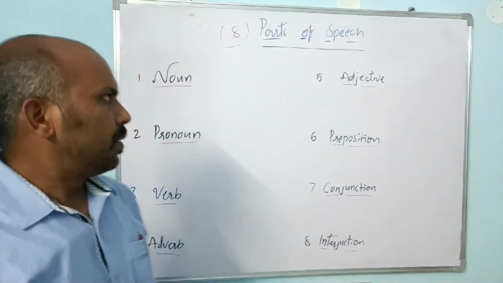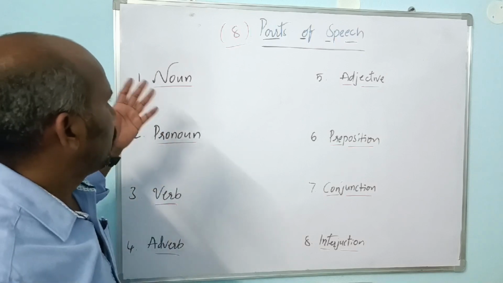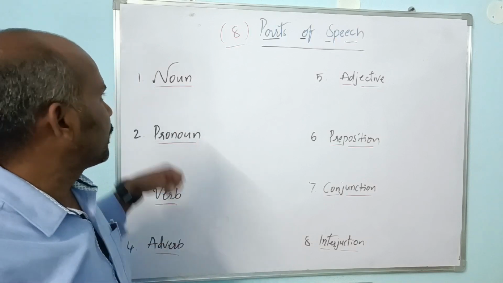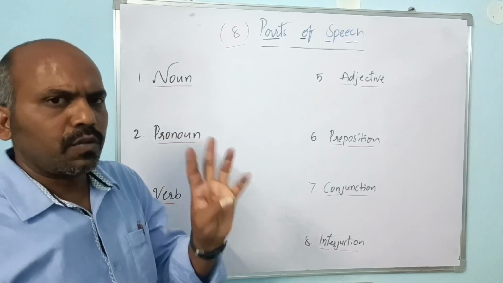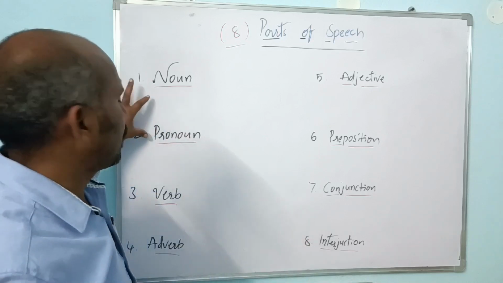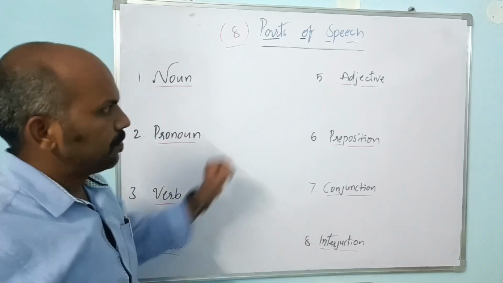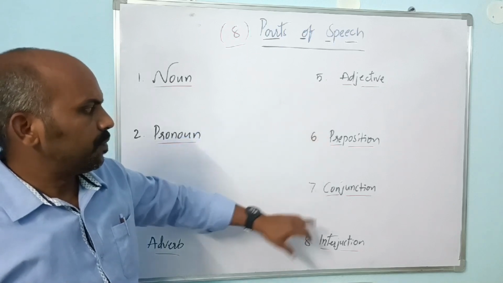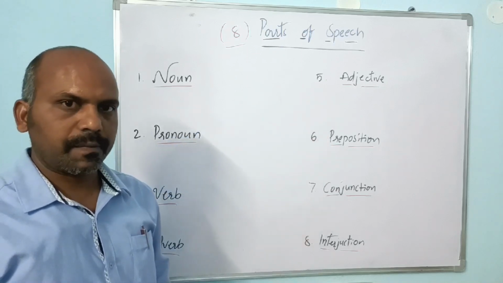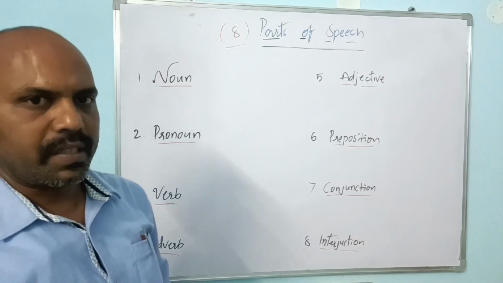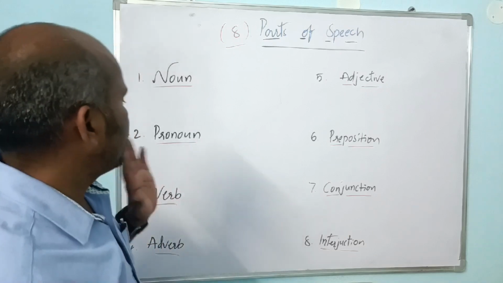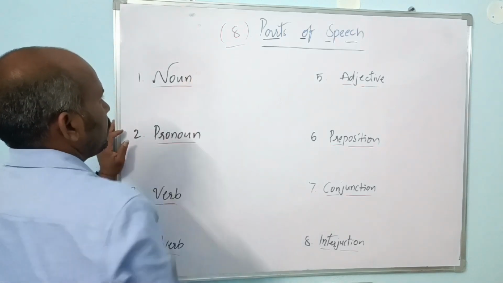Okay, so here in this 8, if we go in sequence, there are pairs, actually 4 pairs. Those are noun and pronoun, verb and adverb, adjective and preposition, conjunction and interjection. These are 8 parts of speech. And coming to the very first, noun.